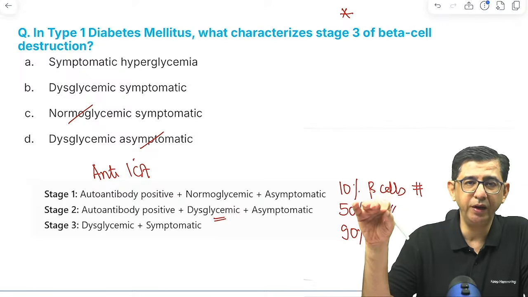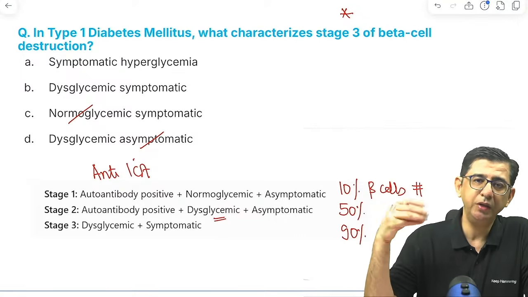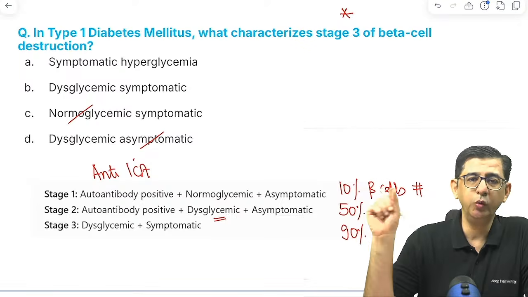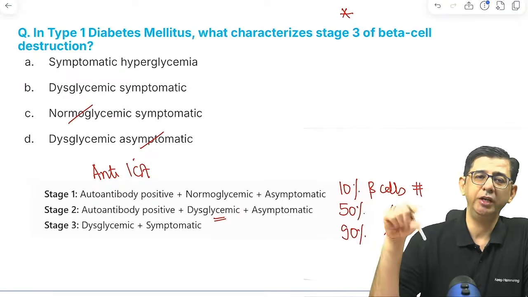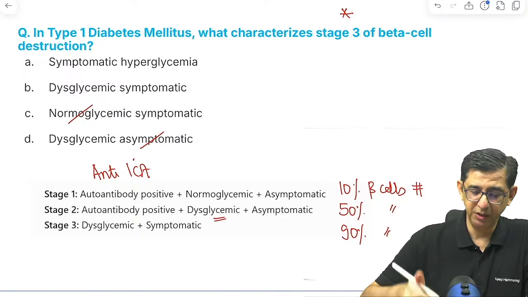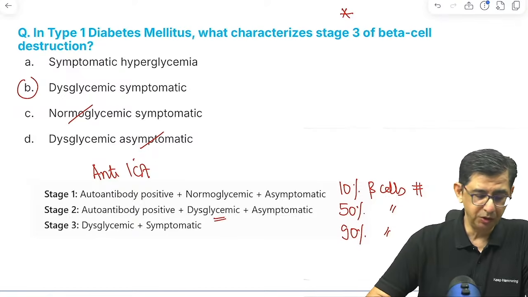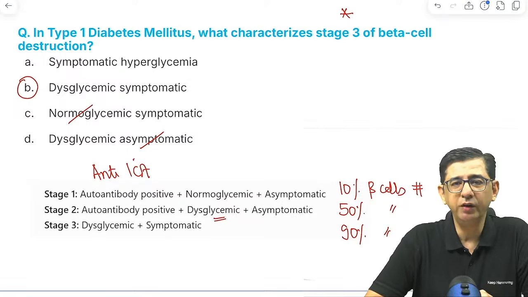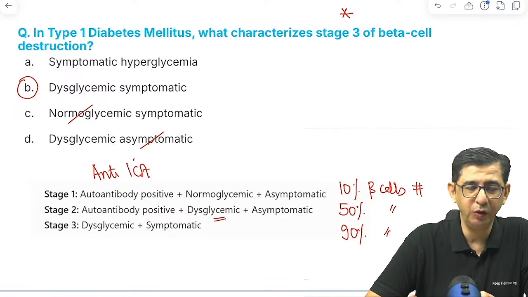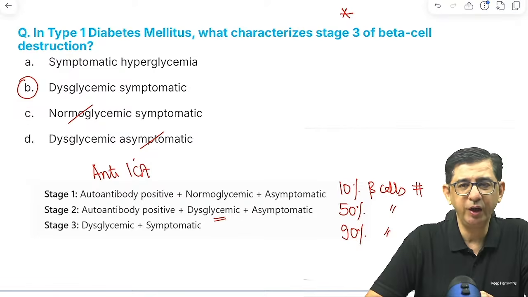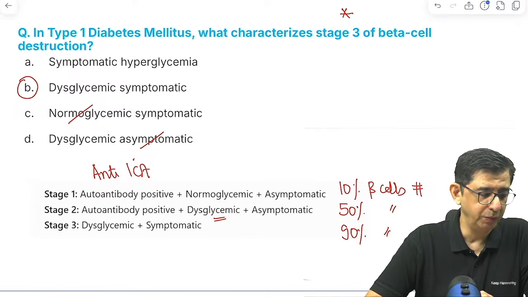I appreciate your point. When I say A or B, they basically mean the same only, but we have to go by the technical definition that is given. So it would be a symptomatic patient and it would be dysglycemia that would be present in the person. So the answer to this question is option B. And don't worry, this is a research-based question that came, and one to two such questions will always be there. I don't think we need to worry too much about it.